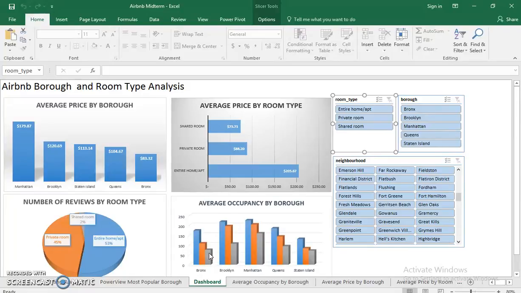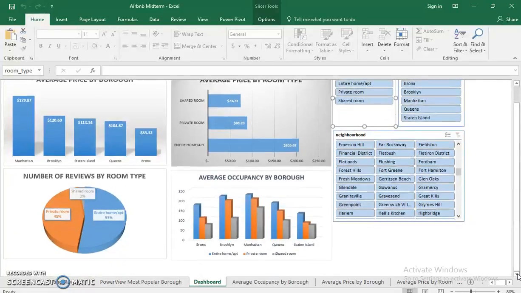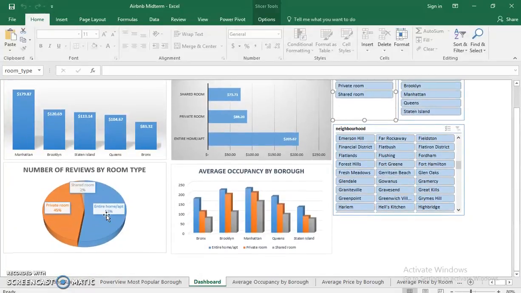Based on the pie chart on the lower left-hand side, it's the number of reviews by room type. We'll see that entire homes/apartments and private rooms are relatively equal and dominate shared rooms, which is very small, 2%. And the reason for this is probably due to the fact that people still value privacy a lot. They would like and prefer their own space.